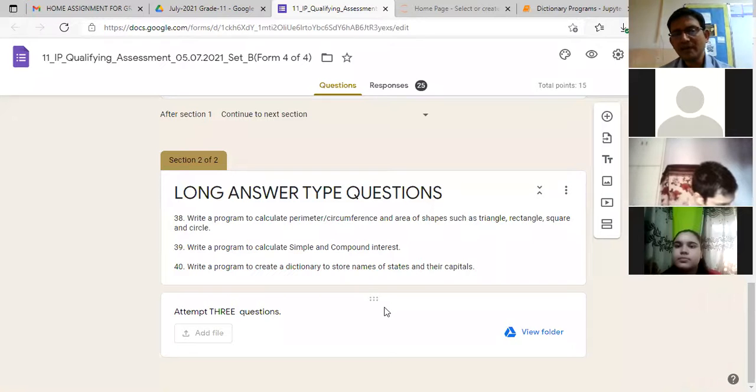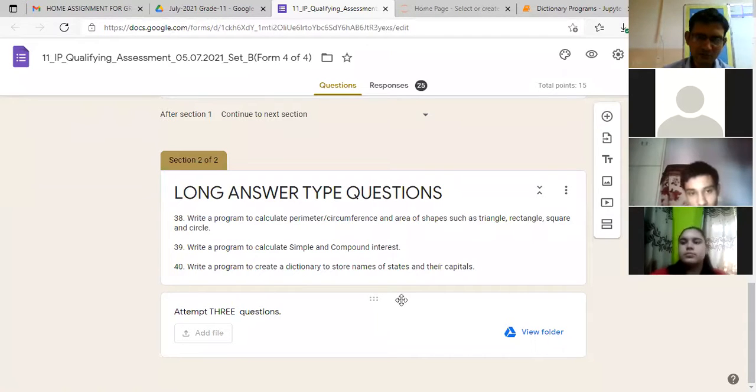So we have to create a blank dictionary in this program. We have to store the names of the states and then their corresponding capitals inside that dictionary. Clear?